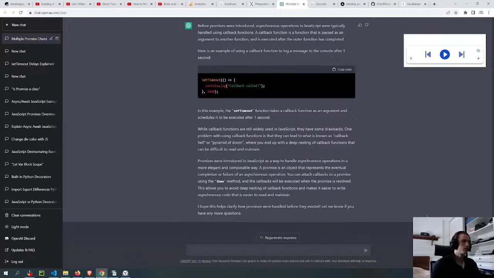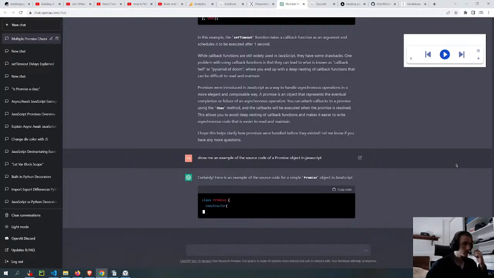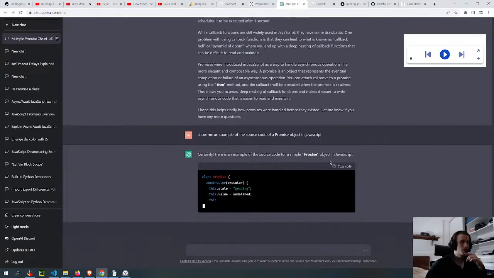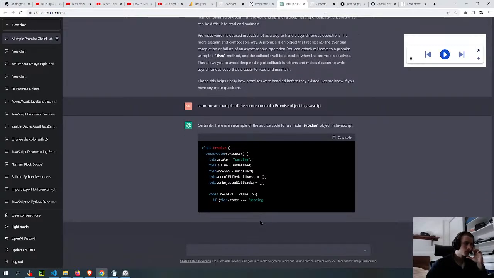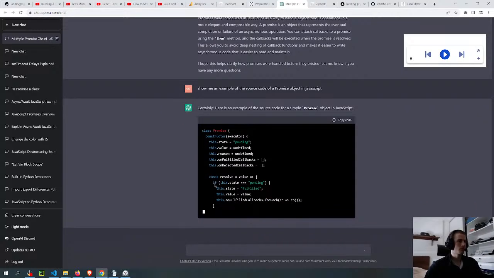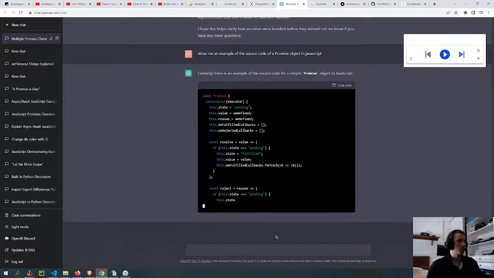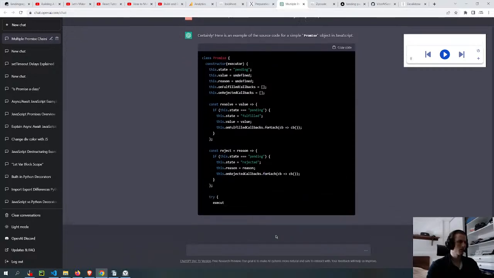Let me ask, show me an example of the source code of a promise object in JavaScript. I think this is the last one that I'm gonna ask, then I'm gonna stop here. Here's an example of the code for a promise. And so this already looks different from the other guy. Yeah, so there's the resolve, reject, and the other function I think is catch, probably.